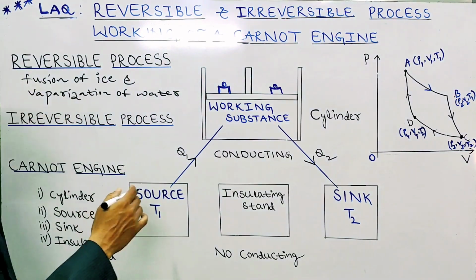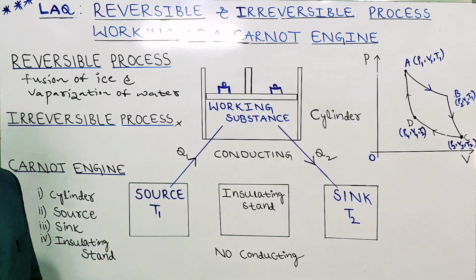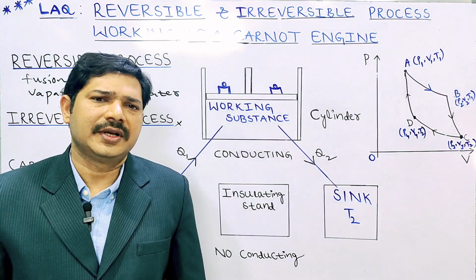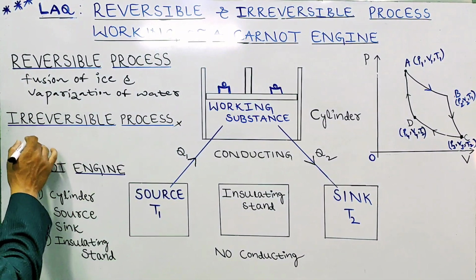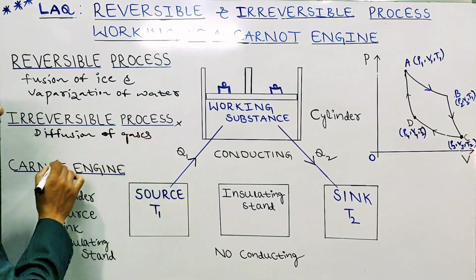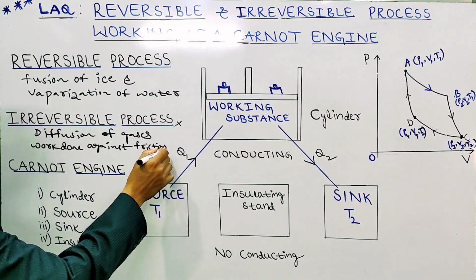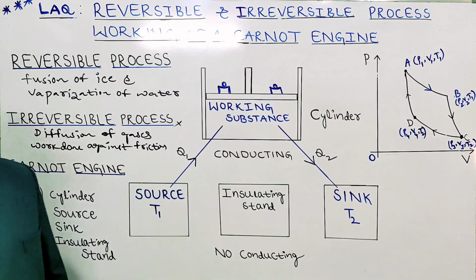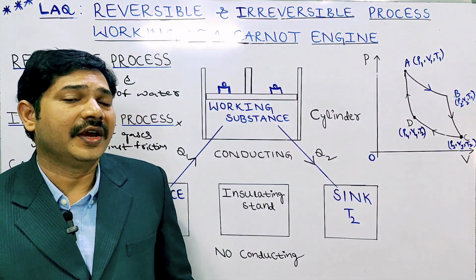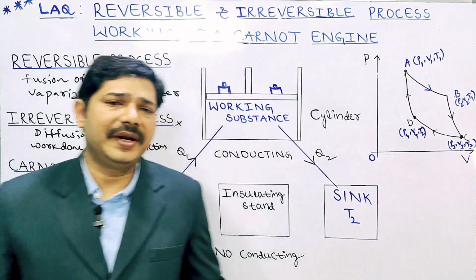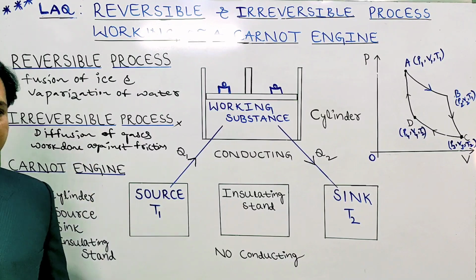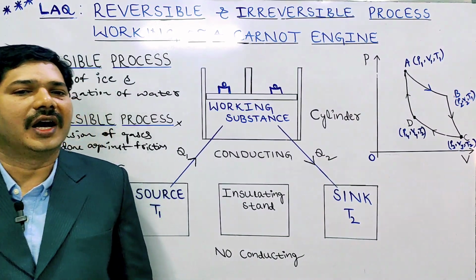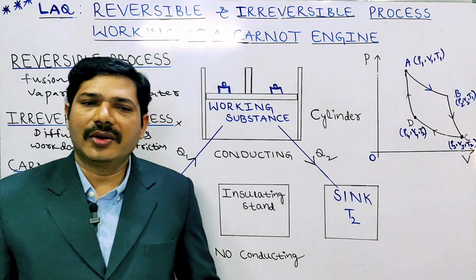Irreversible process means we cannot retrace back to the original state. That process is called an irreversible process. For example, diffusion of gases and burning against friction. We can take these as irreversible processes. We cannot bring back the original states in these.